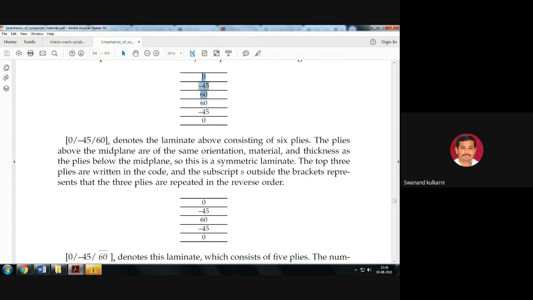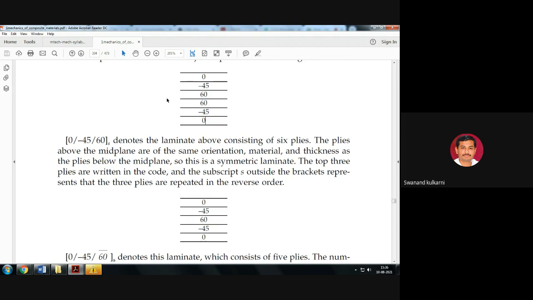In the top layer 0 minus 45 60, and in the bottom layer 60 minus 45 0. That means this particular 0 minus 45 60 sequence is repeated from the bottom end also. From the top end 0 minus 45 60, and from the bottom end 0 minus 45 60, and the same sequence is repeated from the top end to the bottom end.